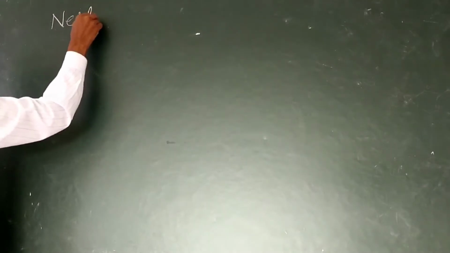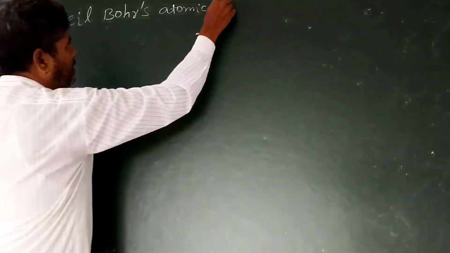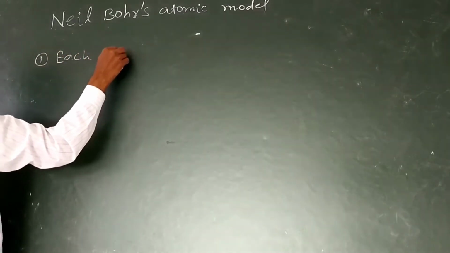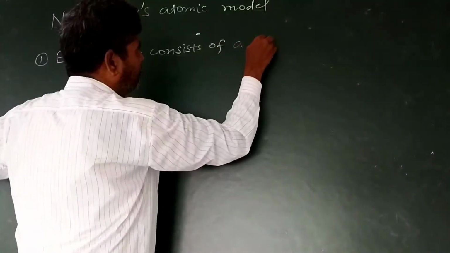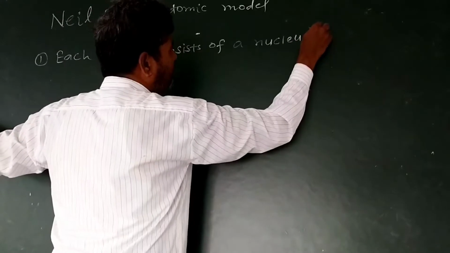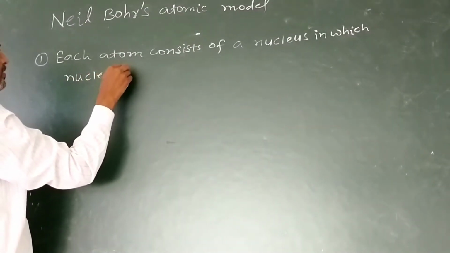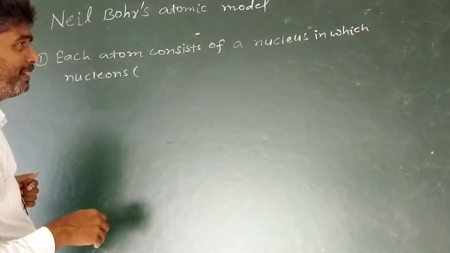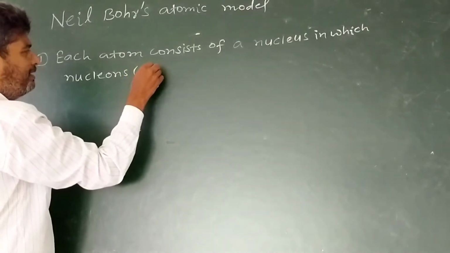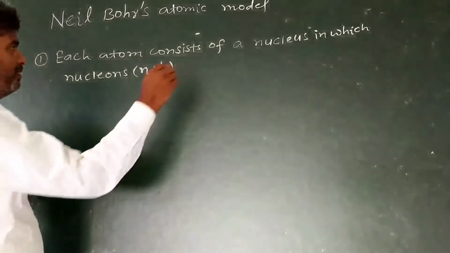Niels Bohr's atomic model. Each atom consists of a nucleus in which nucleons, neutrons and protons, are present.